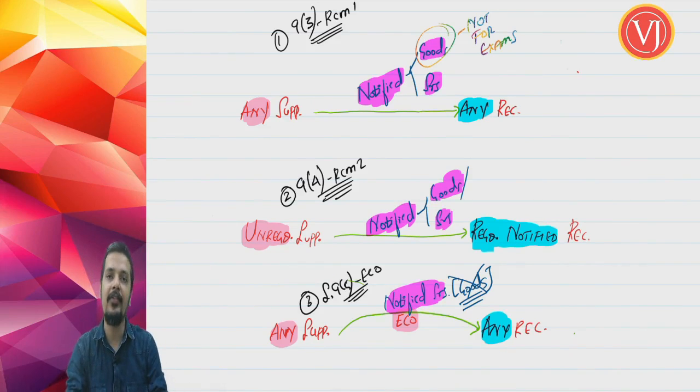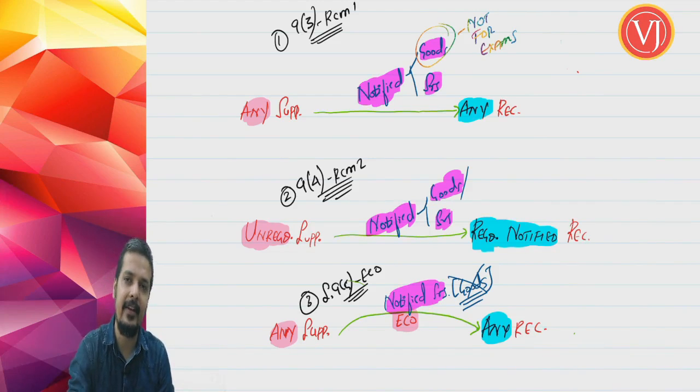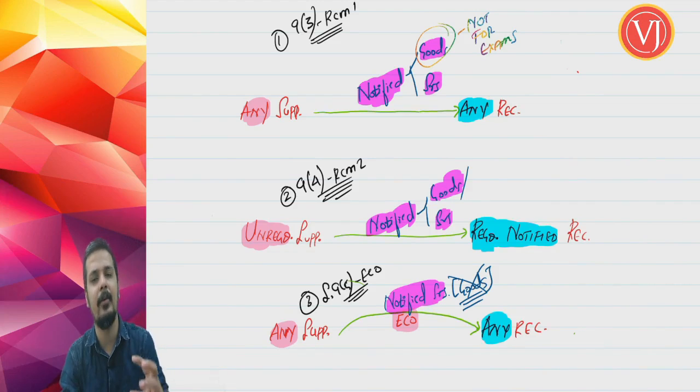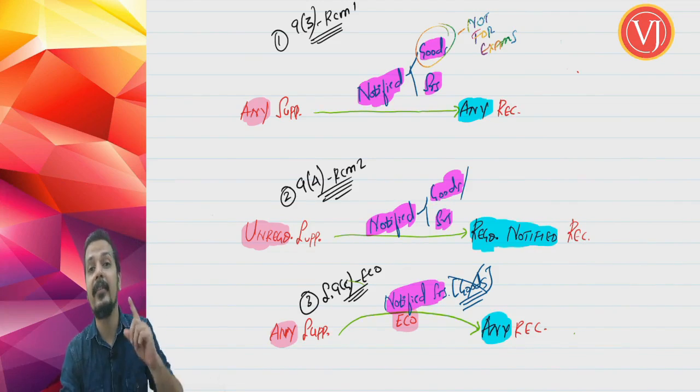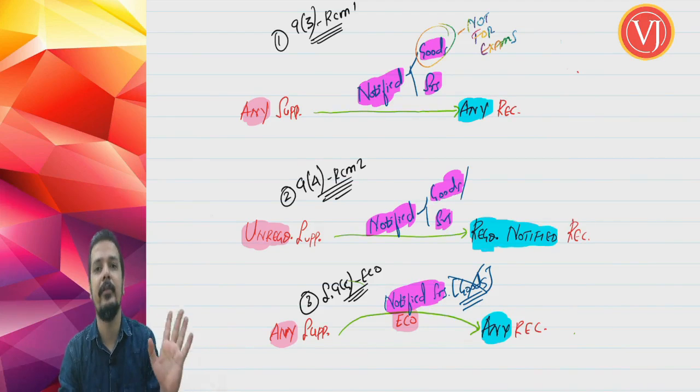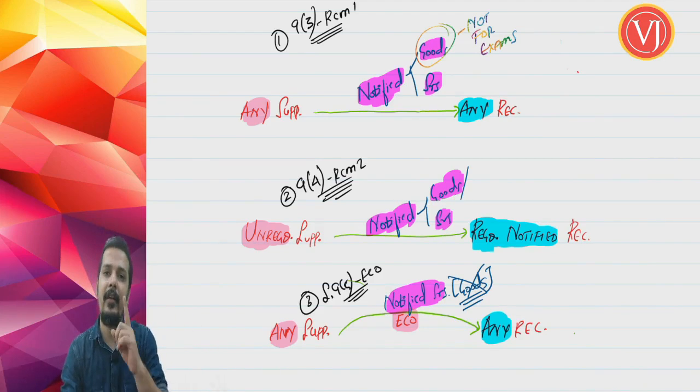Now, if I were to differentiate 9.3, 9.4, 9.5: in 9.3, supplier is any supplier, recipient is any recipient, and the goods and services are notified goods and notified services. In 9.4, supplier is unregistered supplier only, and recipient is registered recipient only, and the goods and services are notified goods and notified services.